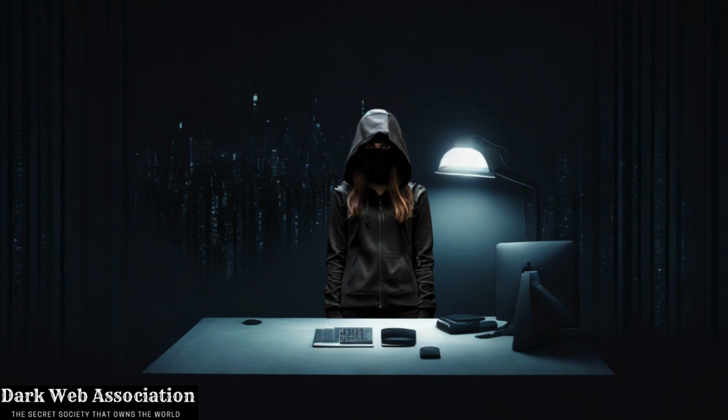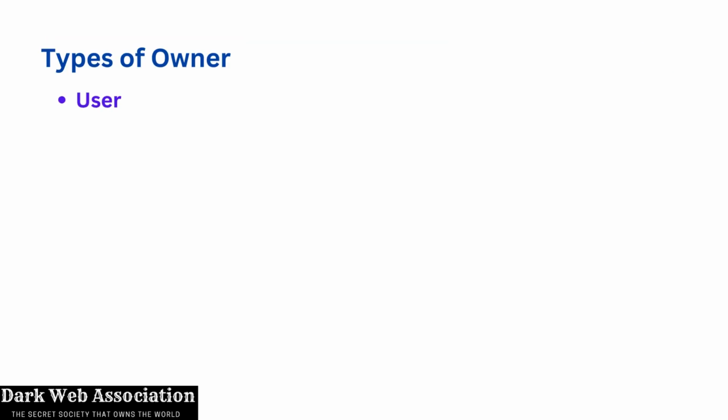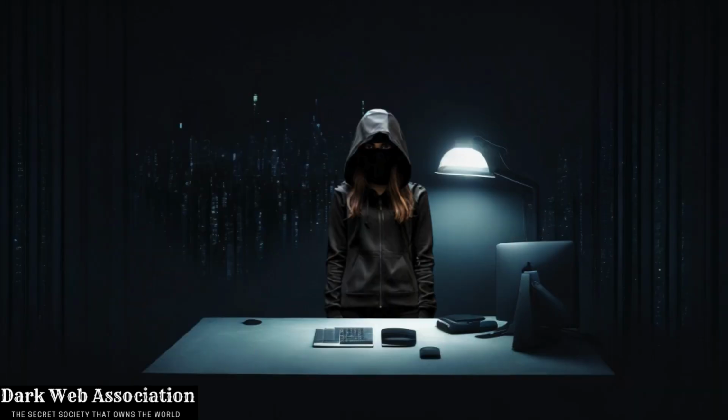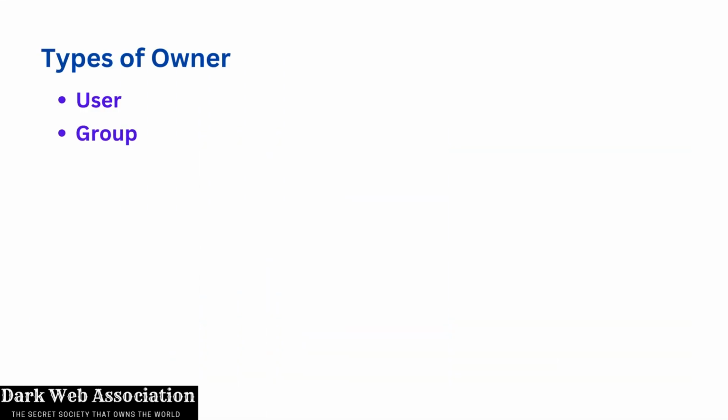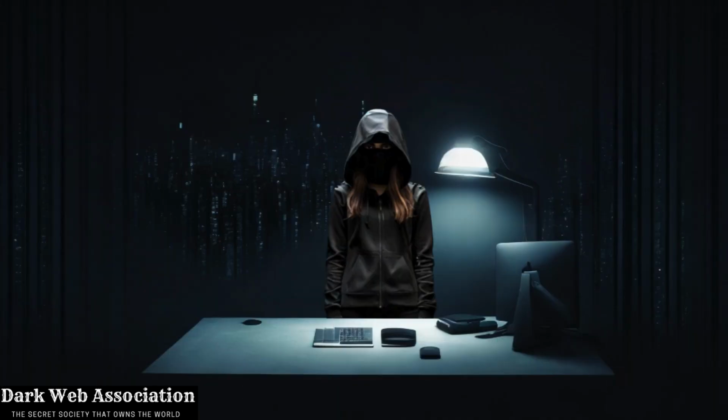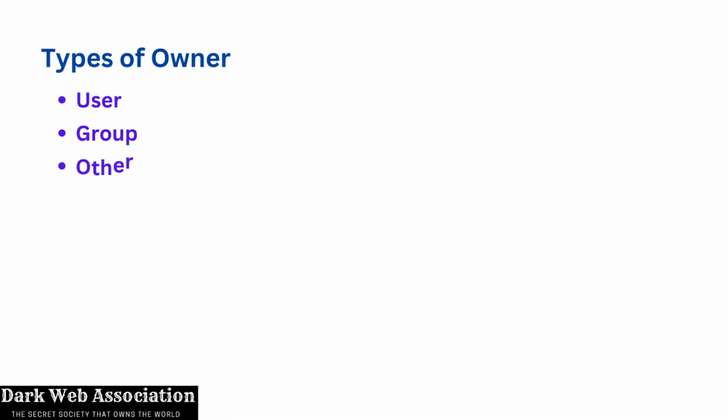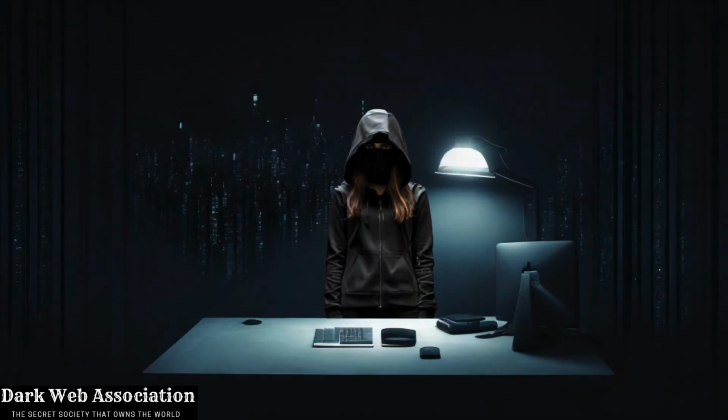Permissions are granted for three different types of owners. The first type is the user. The user is the owner of the file. When you create a file, you become the owner of the file, but the ownership can be changed. Group is the next type. Every user is a part of a certain group. A group consists of several users, and this is one way to manage a multi-user environment. Finally, there is other. Other can be considered all other users on the system. Basically, anyone else with access to the system belongs to this group.